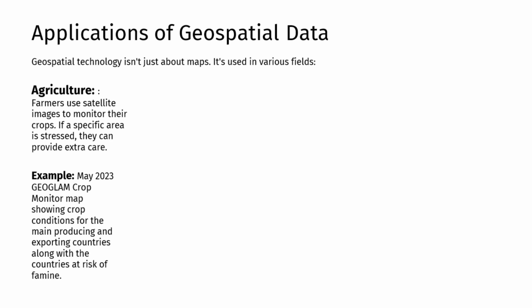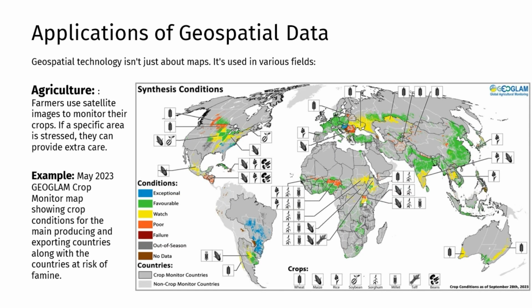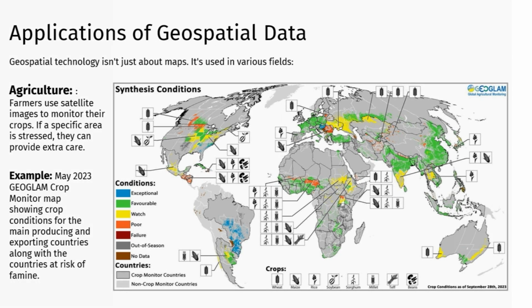Here's an example. In May 2023, the GeoGlam Crop Monitor map was released, showing crop conditions for the main producing and exporting countries, along with the countries at risk of famine. This information serves as a critical resource for decision makers.